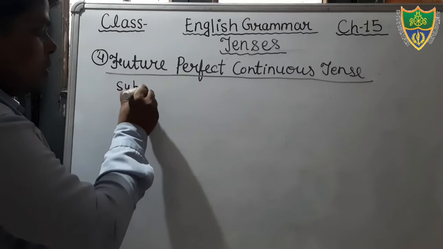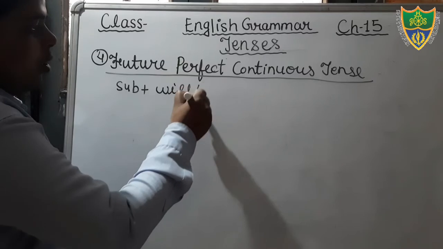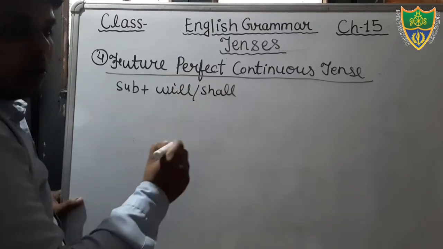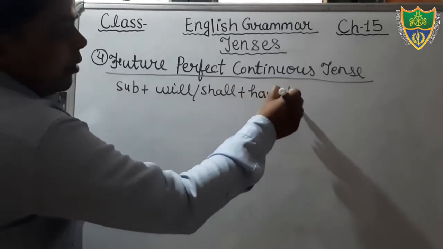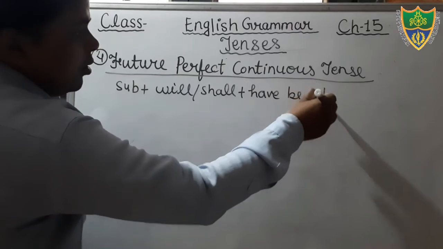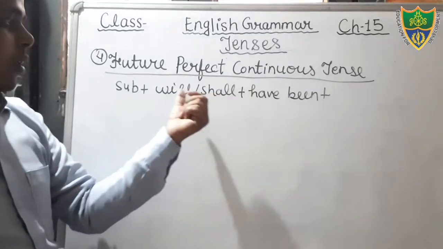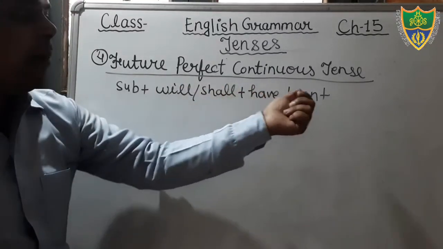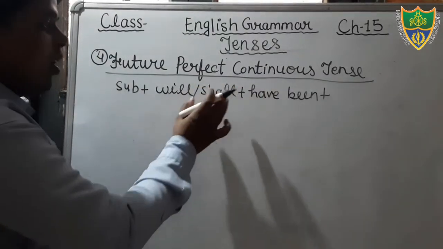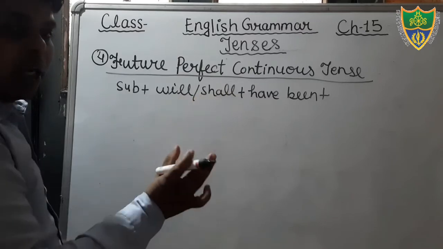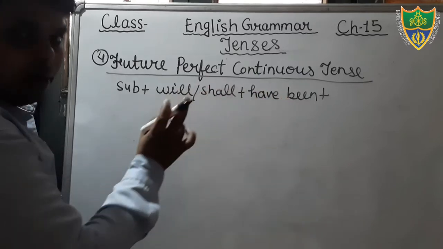Subject will be there, then after that will or shall will be there, then after that have been will be there. Okay, subject, will, shall, have been, will have been, or you can say shall have been. This is your helping verb. Will have been or shall have been. We will use shall have been with I and we only, and with the other subjects we will use will have been.